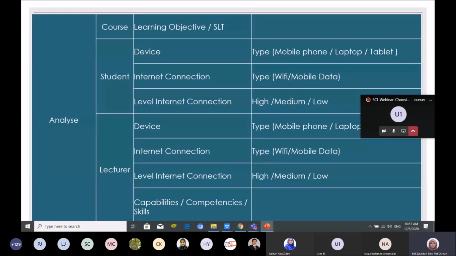Okay, first we start with analysis. First of all, you need to have your learning objective for that lesson. For example, for 2 hours, and how much is the SLT of the 2 hours. So for example, on that week you have a 2-hour lesson. What is the learning objective?